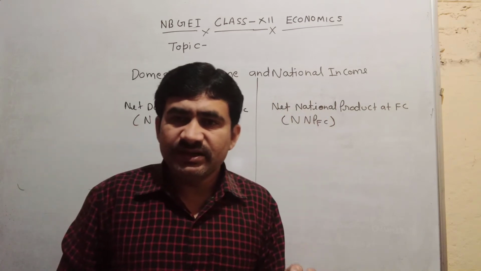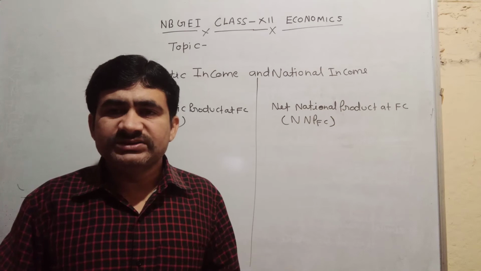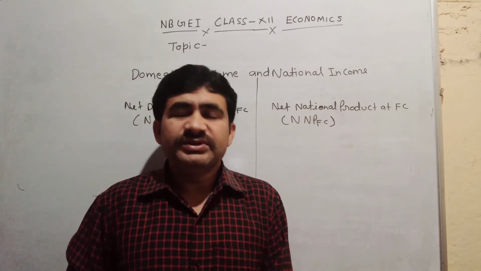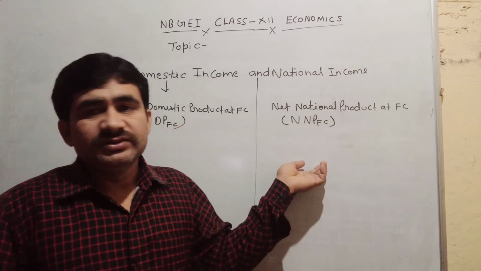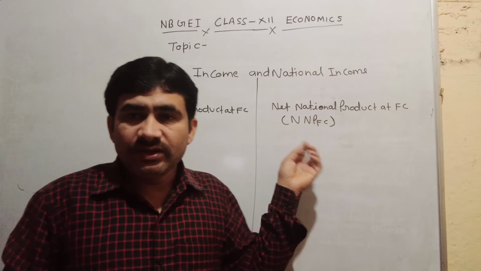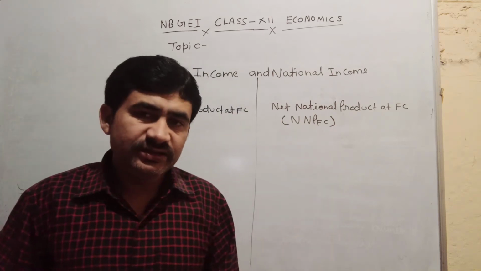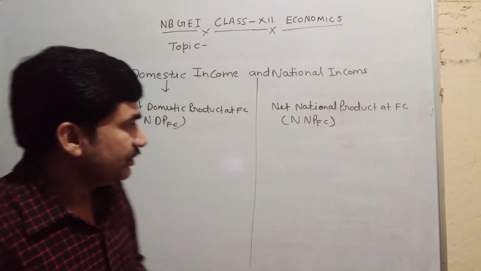It doesn't matter whether they are living outside of India or inside, but if they are normal residents of India, their income should be added to national income. If they are non-residents of India, their income should not be added in the national income of our country.